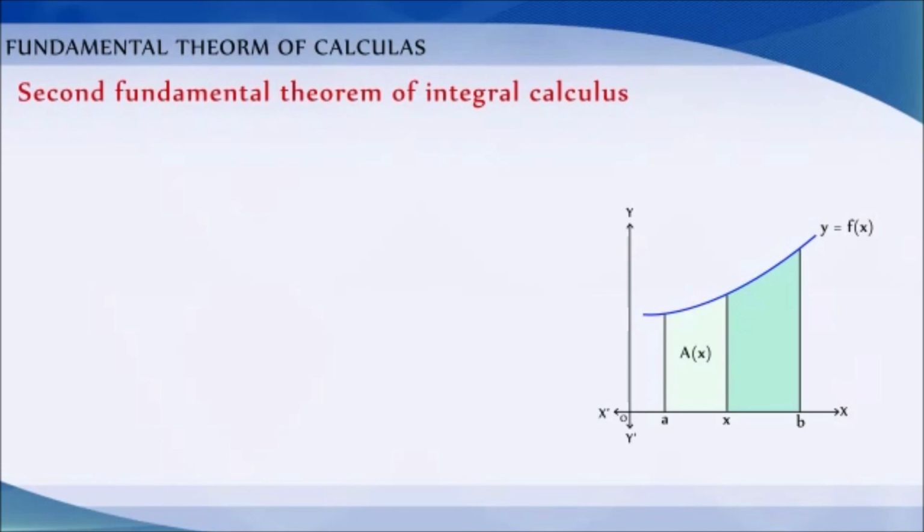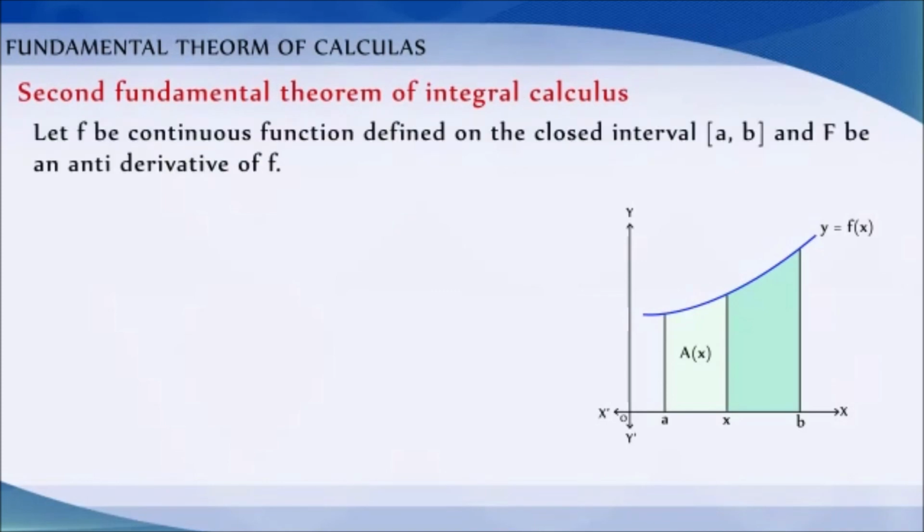Second fundamental theorem of integral calculus. Let f be a continuous function defined on the closed interval [a, b], and let capital F be an antiderivative of f. Then integration of a to b f of x dx is equal to capital F of x with limits a to b, which is equal to F of b minus F of a.